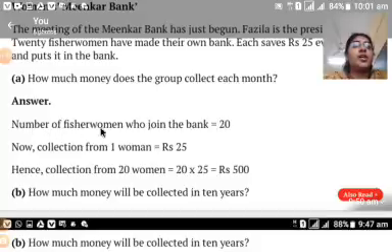So, number of fisherwomen who joined the bank: 20 fisherwomen have joined the bank. Now, collection from one woman. One woman puts 25 rupees per month into this bank. Hence, collection from 20 women. From 20 women, how much money is collected? 20 into 25. When we multiply, we get the answer as rupees 500. So, in this bank, in 1 month, 500 rupees is saved altogether from all the 20 fisherwomen.